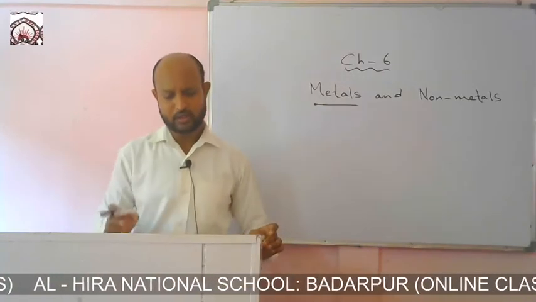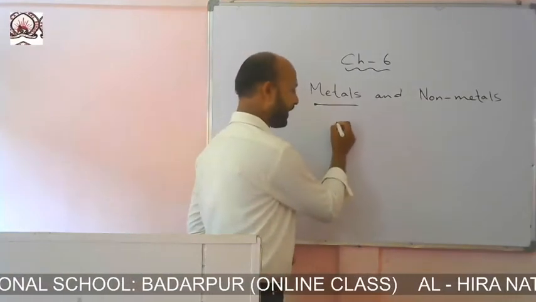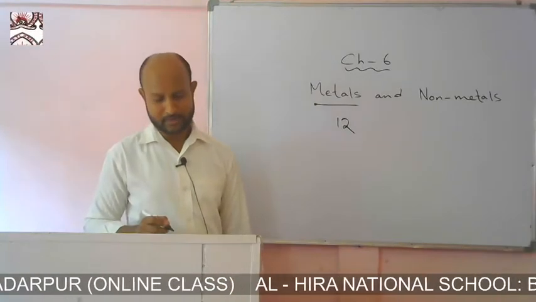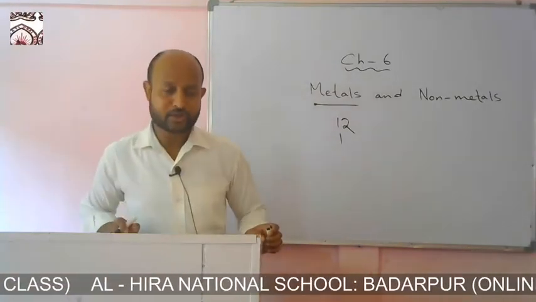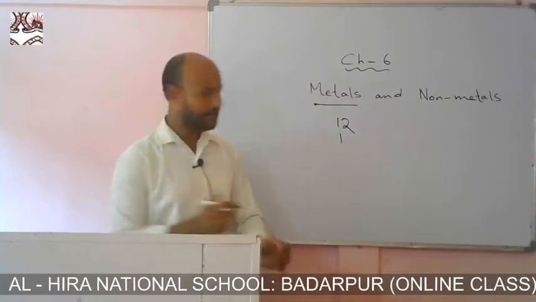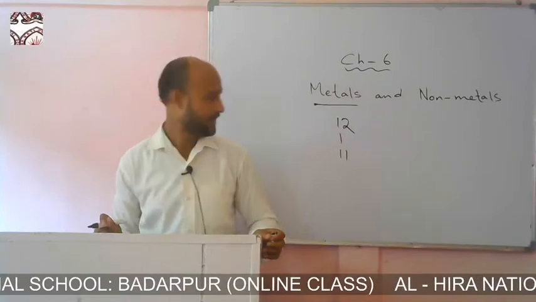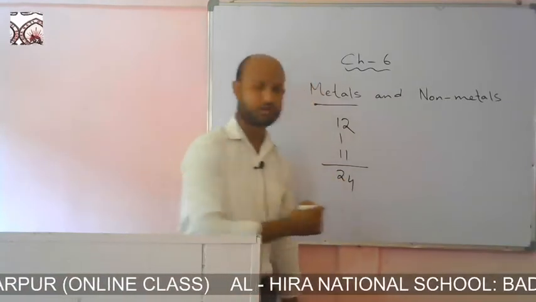Out of all 24 non-metals known today, 12 are considered as solid non-metals, 1 is considered as liquid non-metal, and 11 are considered as gases. So we get a total of 24 non-metals.